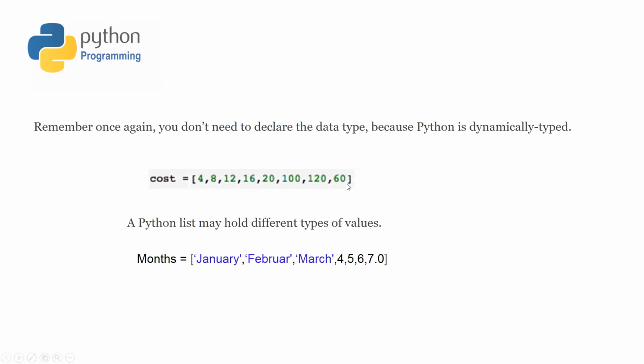As you have seen, when we use Python, we don't declare the type of the variable. That's why there is no indication of the type of this list here, like integer, float, nothing. So we just need to write the name of the list and define the elements inside the list.